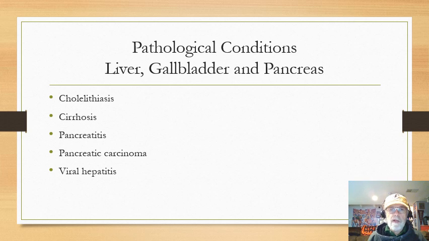Pancreatitis is just an inflammation of the pancreas. The pancreas makes things like insulin and glucagon, which control my blood sugar. Insulin lowers it, glucagon raises my blood sugar, but it also makes enzymes. These enzymes then leak into the area of the duodenum to help in digestion. Well, in the case of pancreatitis, the duct that takes the enzymes from the pancreas into the duodenum gets swollen shut, okay, because of the inflammation.